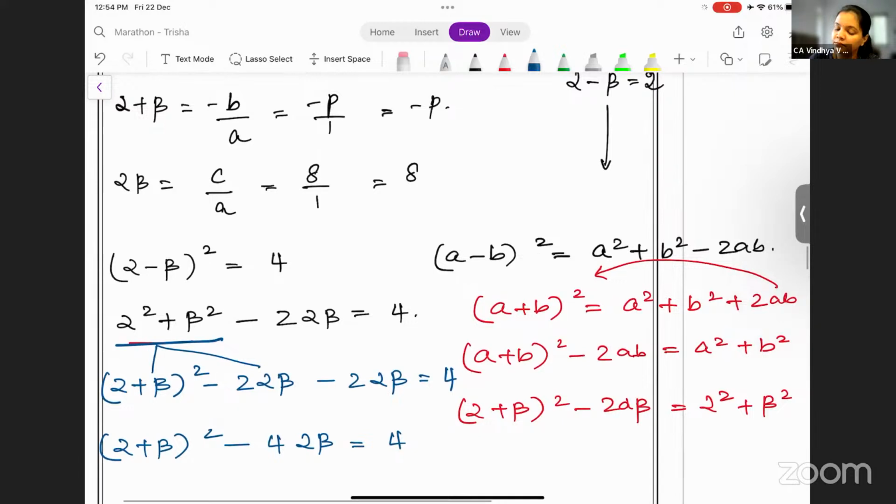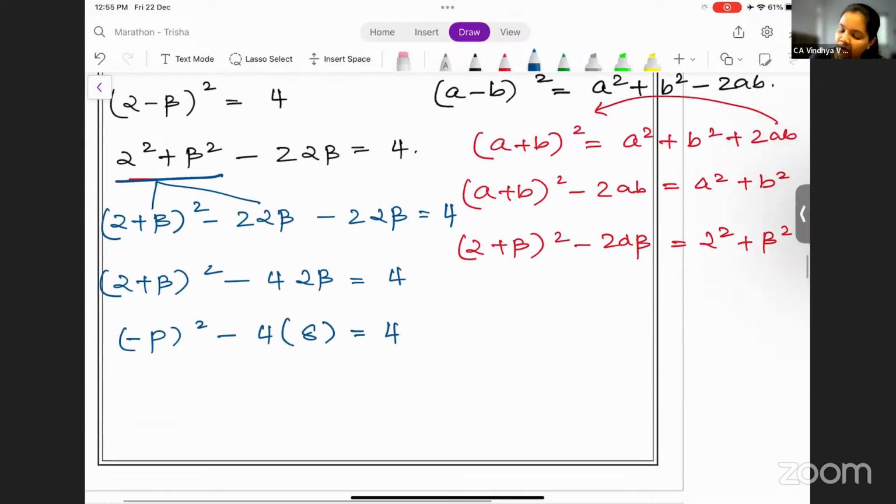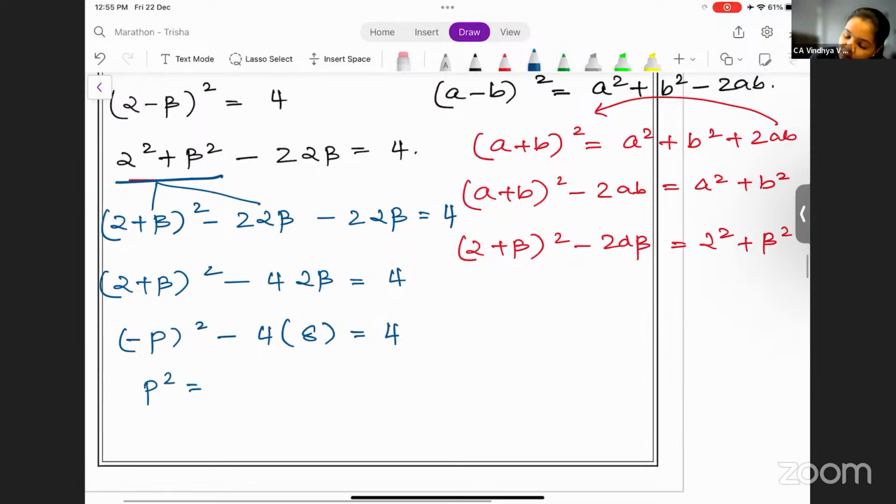Now substitute. You will get minus p the whole square minus 4 into 8 is equal to 4. 4 into 8 is 32. 32, when you shift it to the other side, becomes plus 32. So p square is equal to 36, which means p is equal to plus or minus 6. That's it.